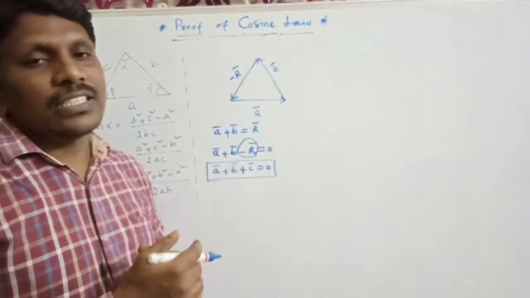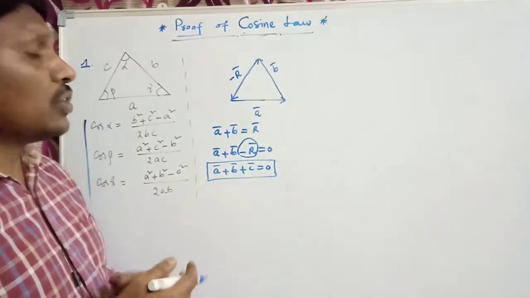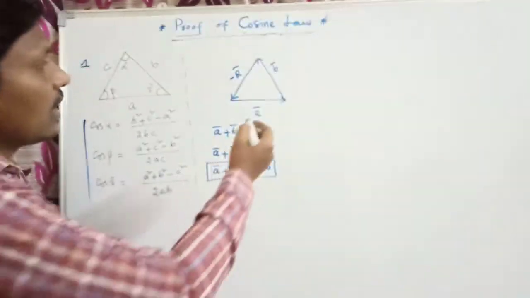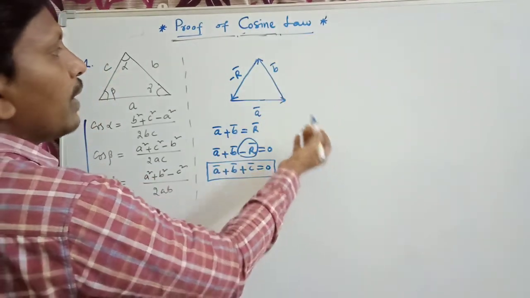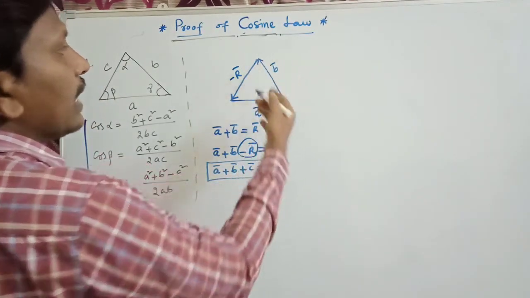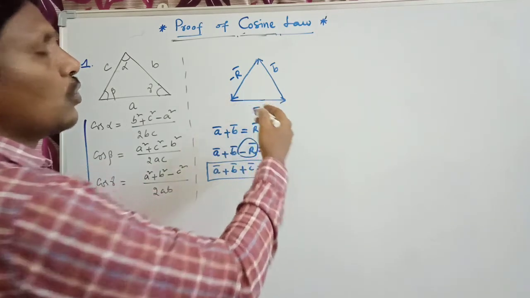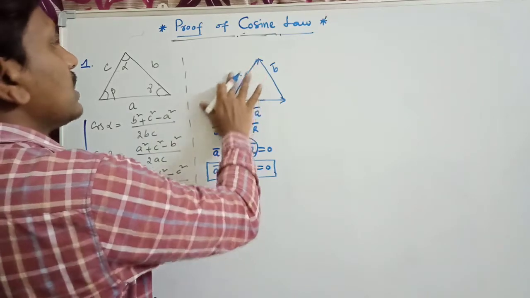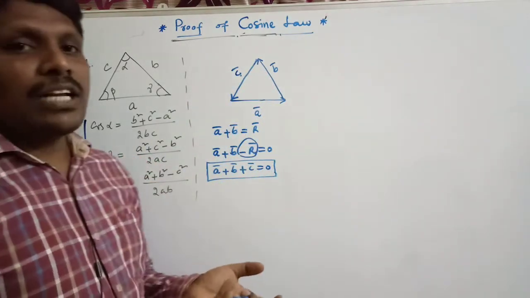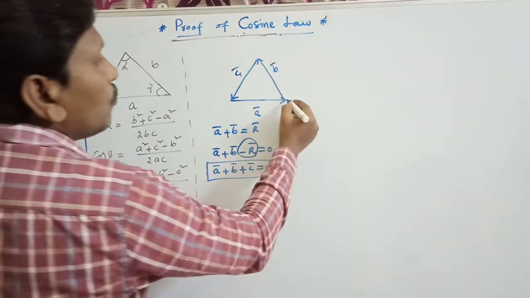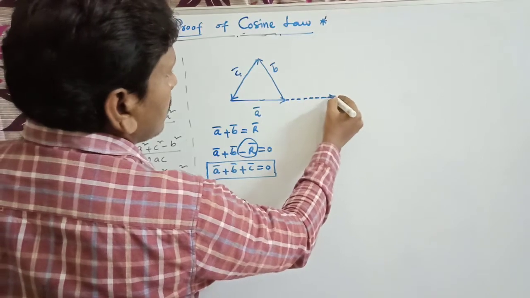Nothing but what? No angle is created between the two vectors. This is head and tail, no angle is made. This is head and tail, this is head and tail, no angle is made if it is the c bar vector. To make the angle between the two vectors we should follow the parallel shift of the vectors.